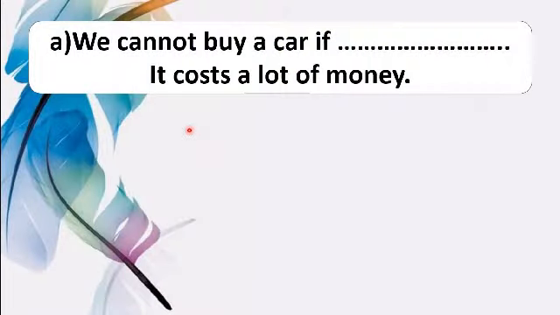So, let's move on to practice. Dear students, here you can see the first question. We cannot buy a car if dash. It costs a lot of money. Here the sentence, it costs a lot of money, is a clue sentence which is creating the situation that for buying a car, more money is needed. And here also you will find a subordinating conjunction if, which indicates conditional clause.